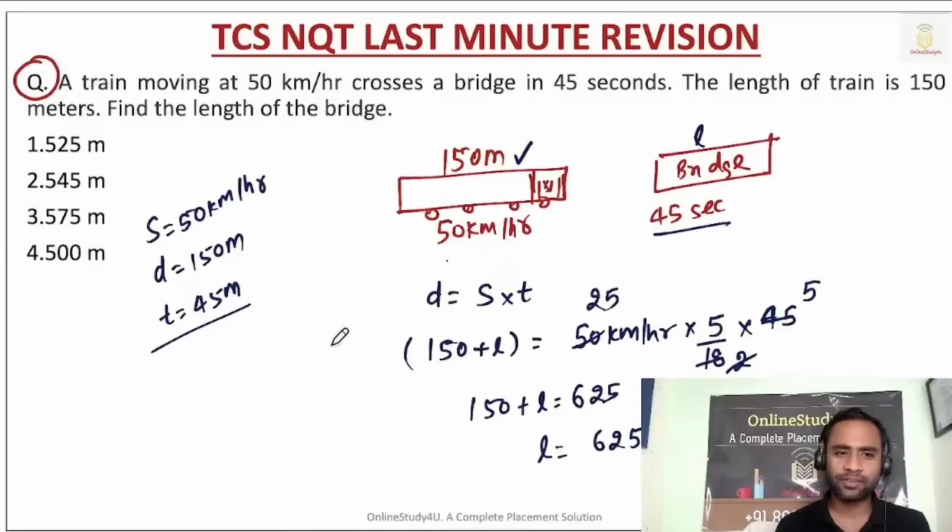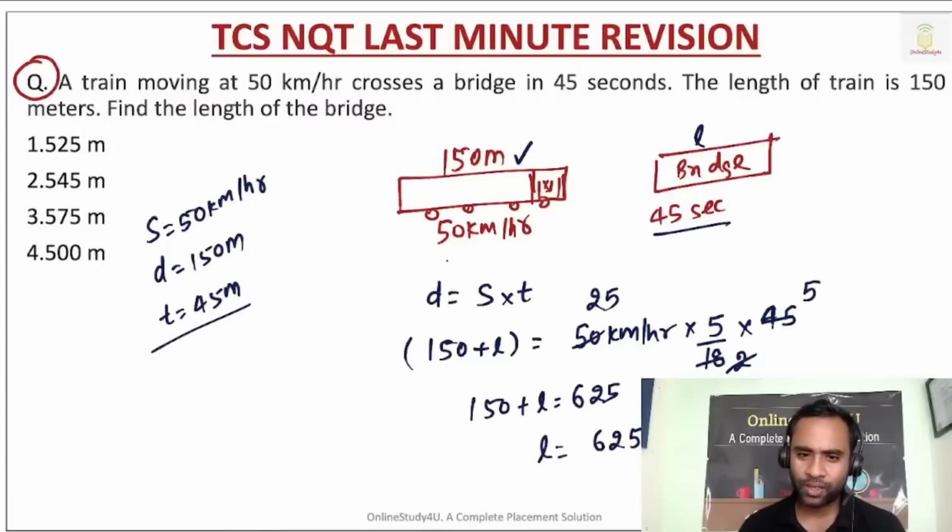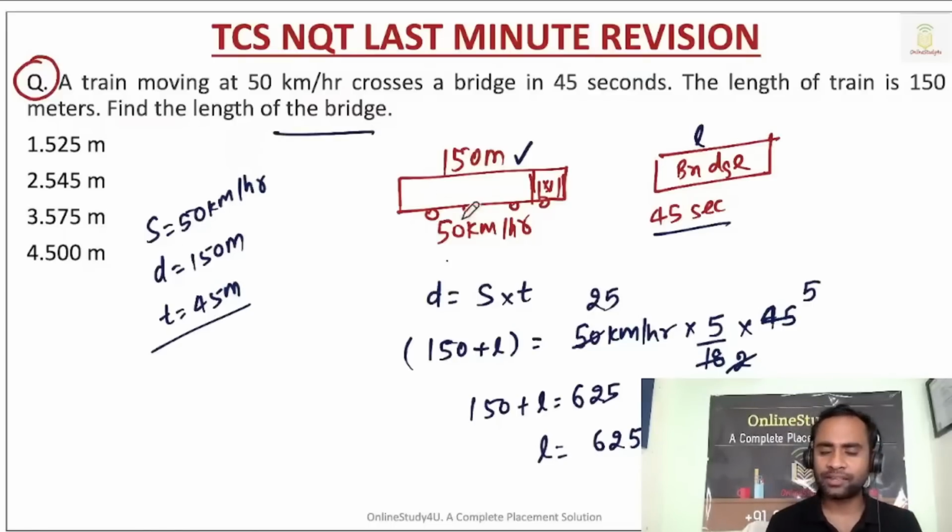Is there any calculation error? We are getting 475, right? So find the length of the bridge: 625 minus 150. 15 minus 10 is 5, 12 minus 5 is 7, and 5 minus 1 is 4.